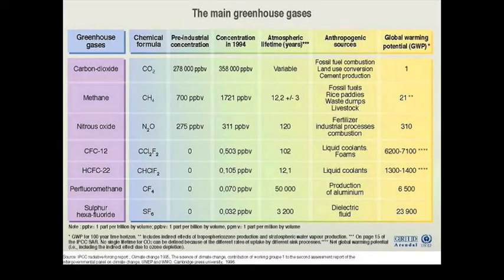Here are the main greenhouse gases. We're going to focus on the first two, carbon dioxide and methane. But there are lots of other gases that cause a greenhouse effect, that trap the Earth's infrared or radiant heat so that it doesn't go back out into space and keeps the Earth just a little bit warmer than we want.